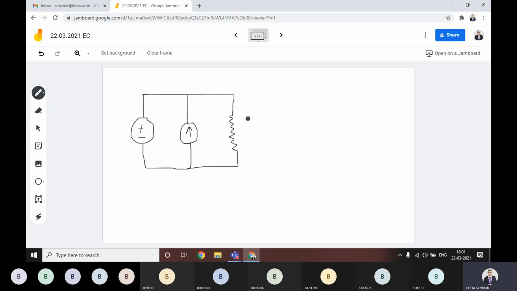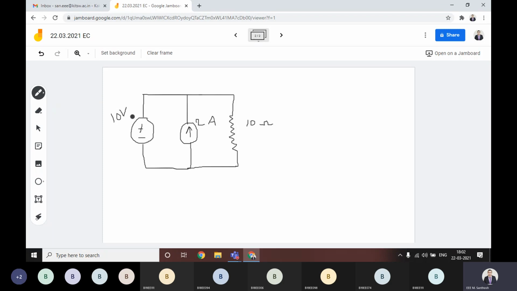And there is a resistor. This resistor is 10 ohm, let us suppose, this current source is 2 amperes and this one is 10 volts. For this kind of circuit, we have to verify whether Tellegen's theorem is applicable or not.